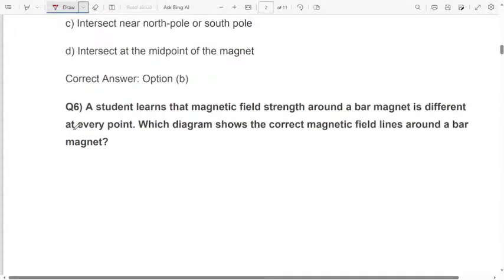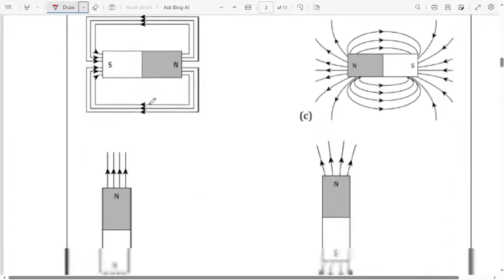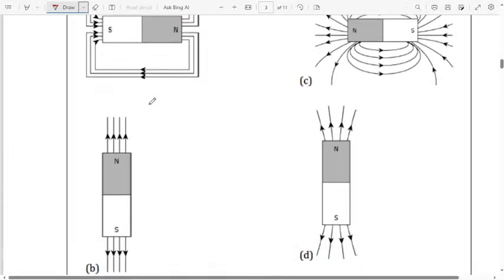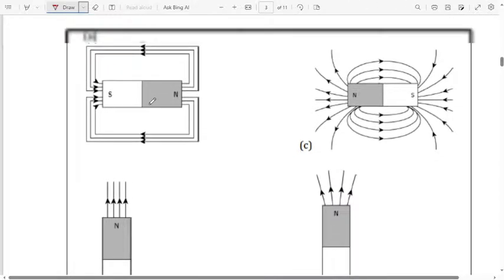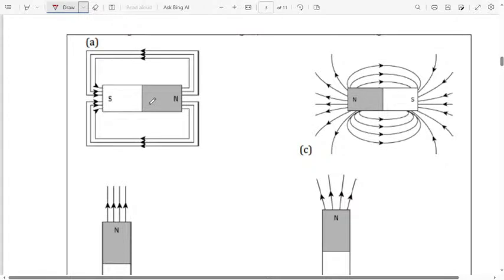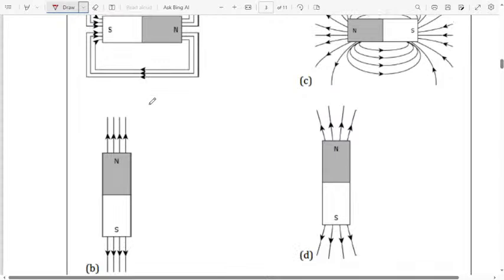Next, question number 6. A student learns the magnetic field strength around a bar magnet is different at every point. Which diagram shows the correct magnetic field lines around a bar magnet? Here they have included the figure. Which figure is correct, they are asking. Option A, option B, option C or option D. First option is this, second option this one, third this one, fourth this one.